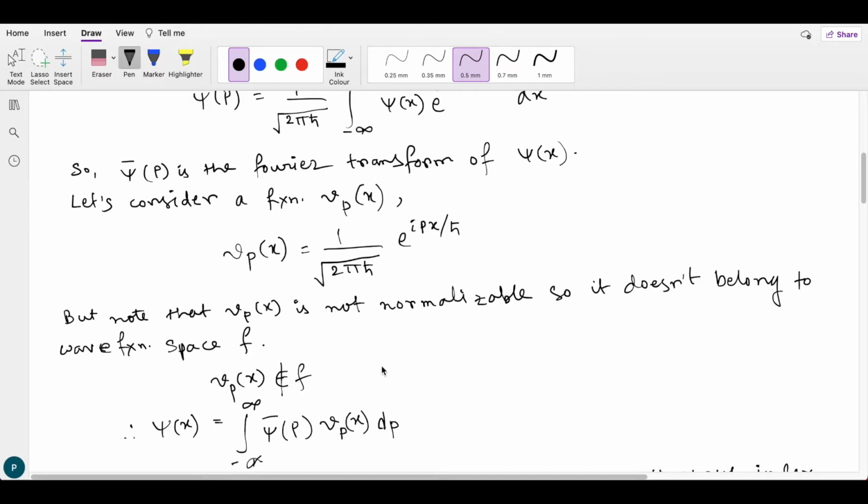These kinds of waves are known as plane waves and we know that these have a definite momentum p. From the Heisenberg uncertainty principle we know that we can't measure the position and the velocity of a particle to an arbitrary extent of precision. But here we can see that these waves have a particular momentum, hence a particular velocity. So their position is undefined throughout the space.